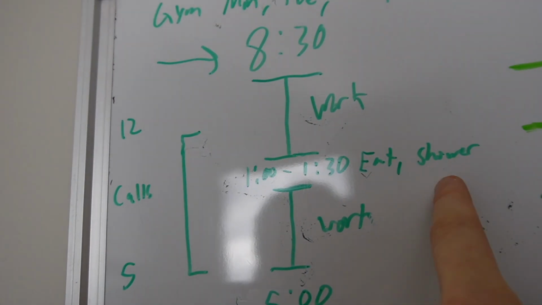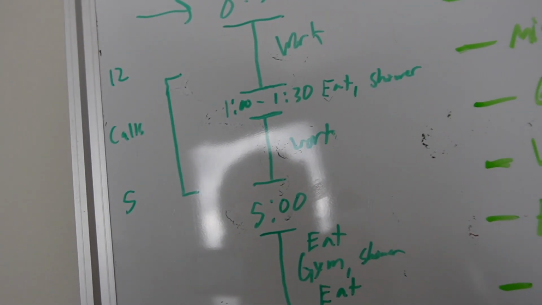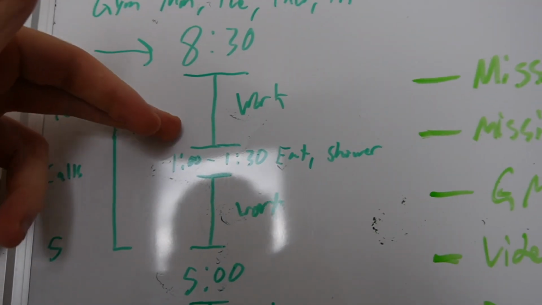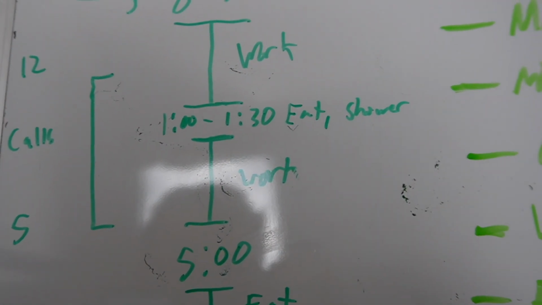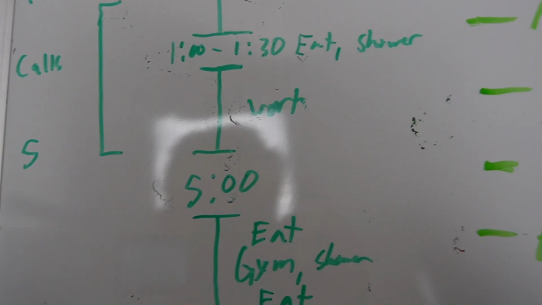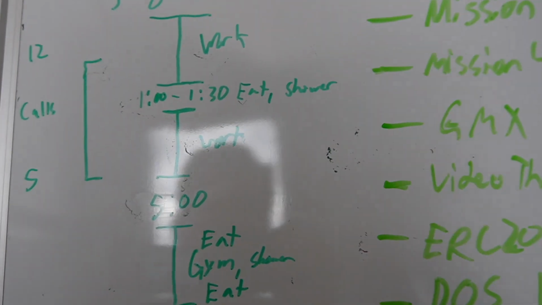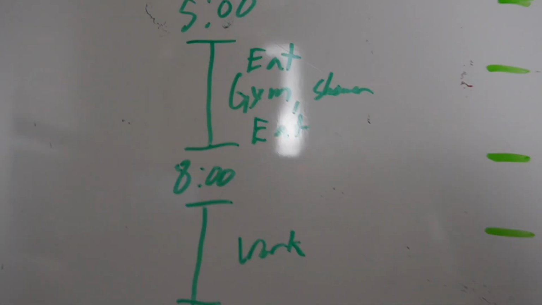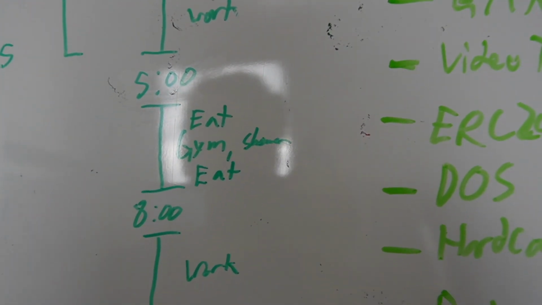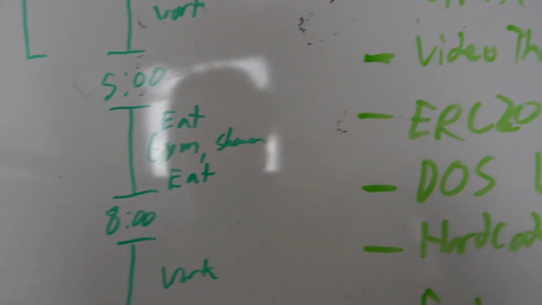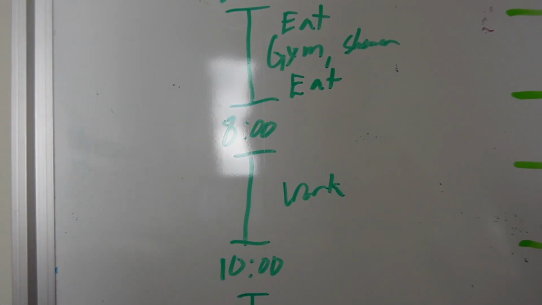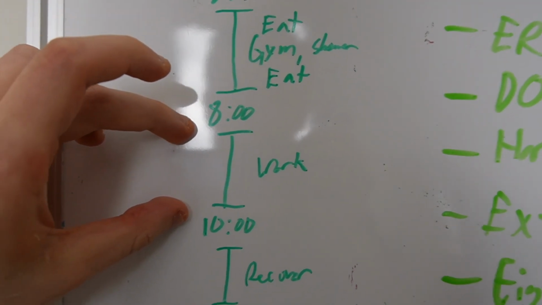And then I will take another shower usually around this time if I'm starting to feel a little bit burnt out from working from 10 to 1 in the afternoon. I'll go take another shower and then get another block of work done right there. And then finally, this is actually pretty accurate now: at around 5, I'll eat. I'll go to the gym. I will come back, eat again, and sometimes take another shower and then do another work session here.